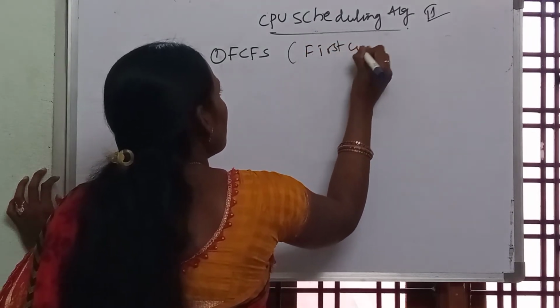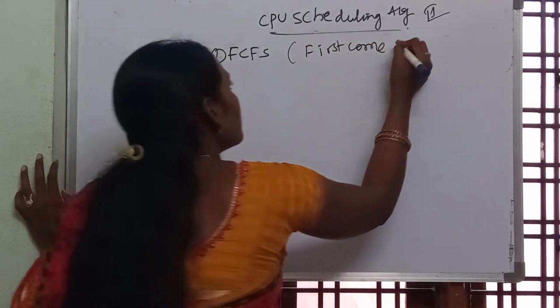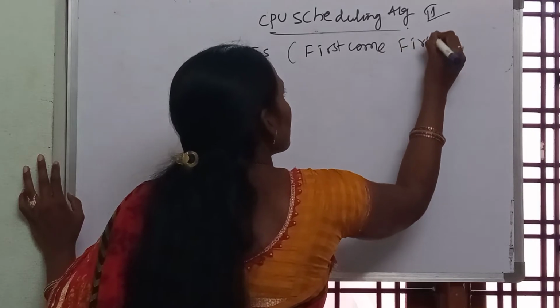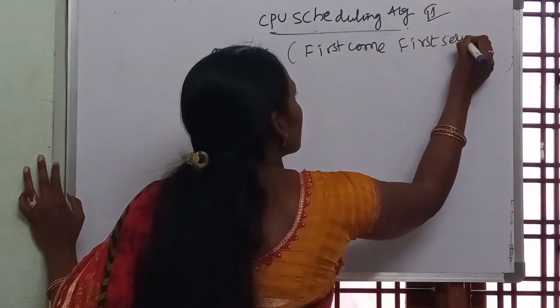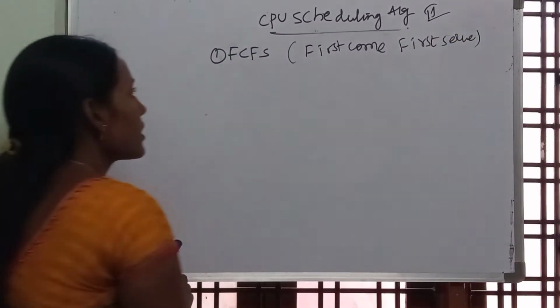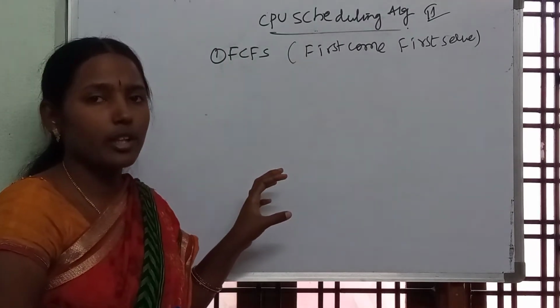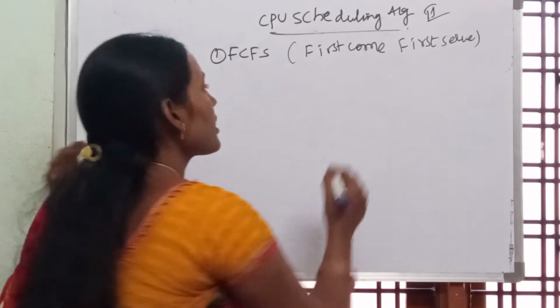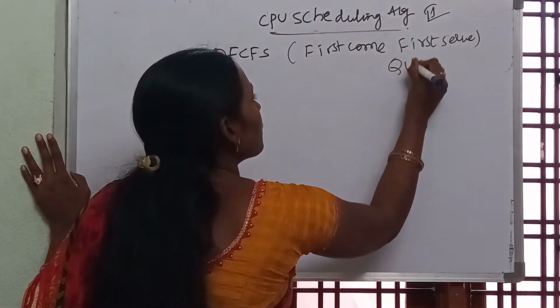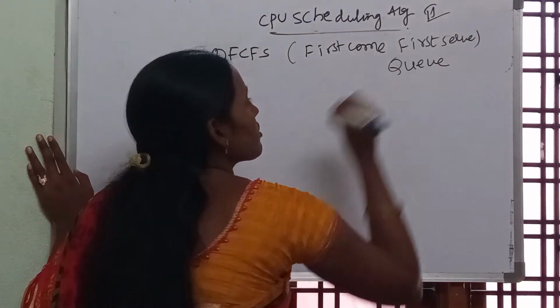first come first serve. So first come first serve is the scheduling algorithm. It works based on the principle of queue. So it is based on the principle of queue.